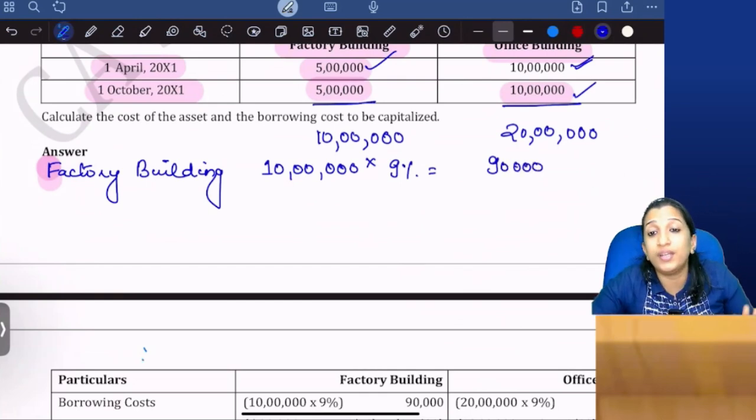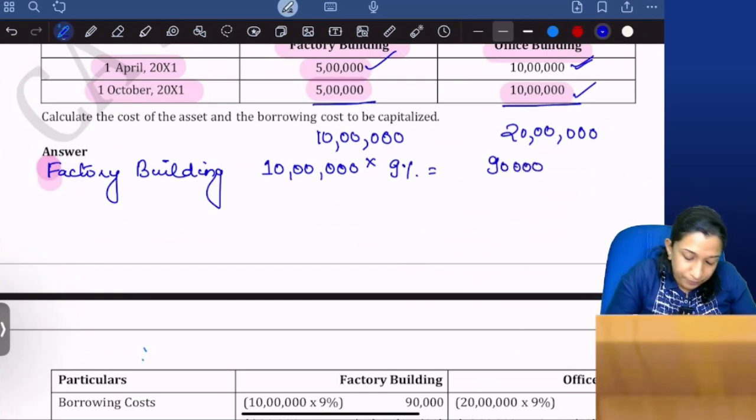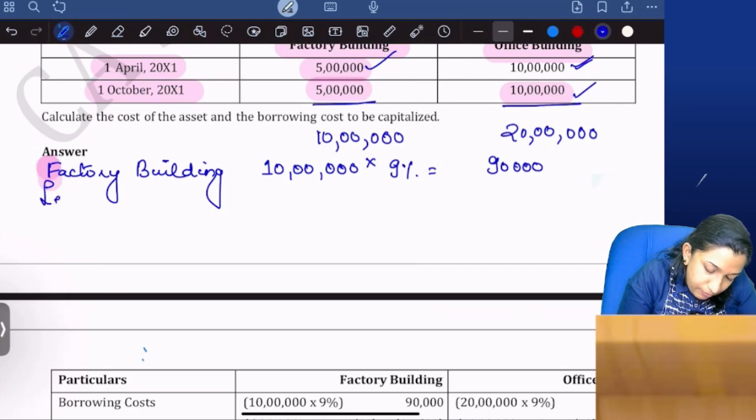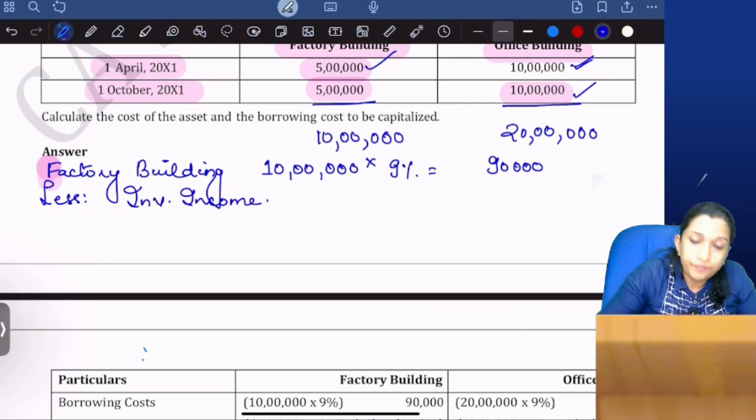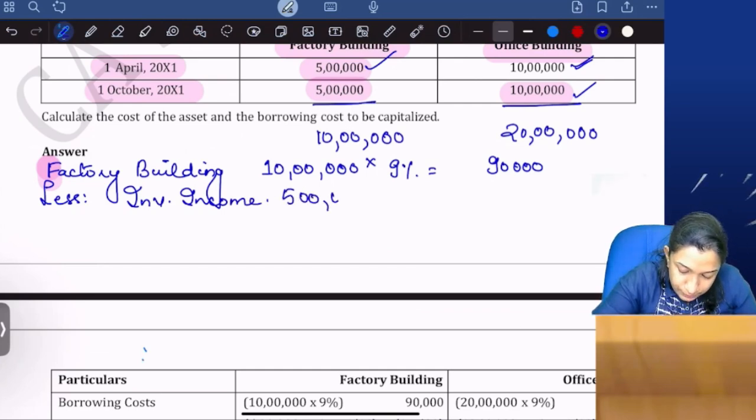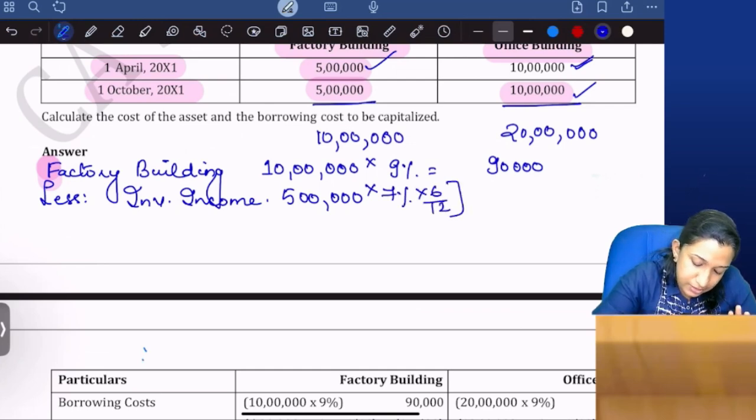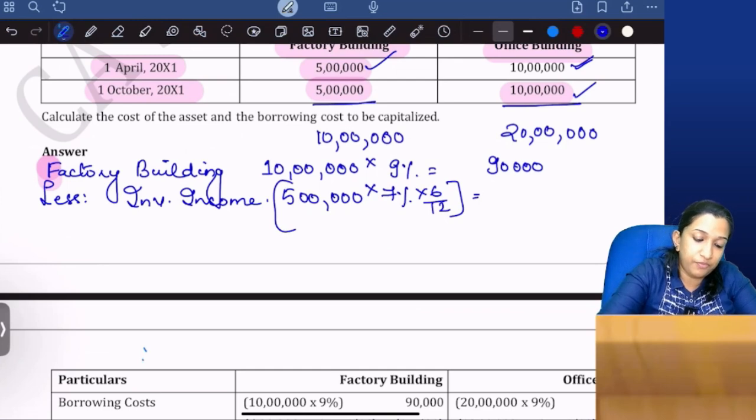This is the actual interest. Now less investment income. Investment income is 5 lakhs into 7% income you would have received for 6 months, 5 lakhs into 7% into half a year, 17,500.